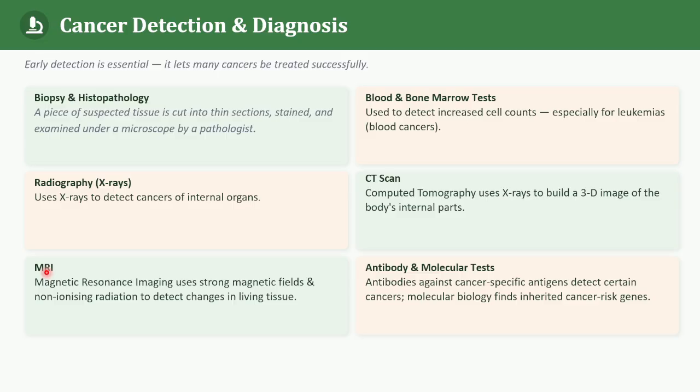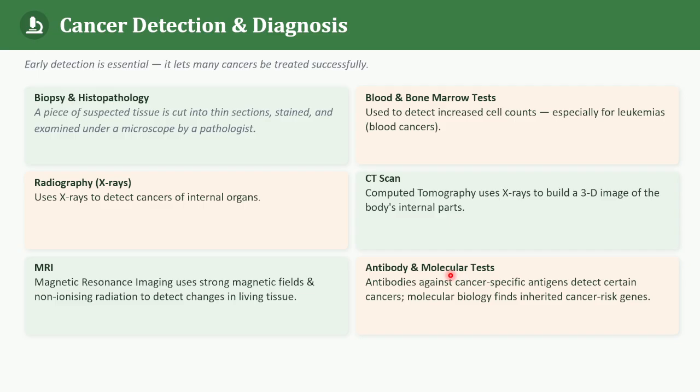MRI is magnetic resonance imaging. It uses strong magnetic fields and non-ionizing radiation to detect changes in living tissues. Here's a simple memory trick for detection: BBXCMAM. B is for biopsy, another B is for blood or bone marrow test, X is for X-ray, C is for CT, M is MRI, A is antibody test, and M is molecular biology techniques.